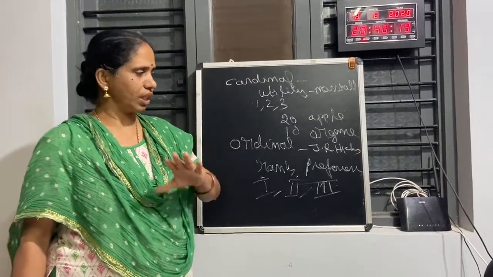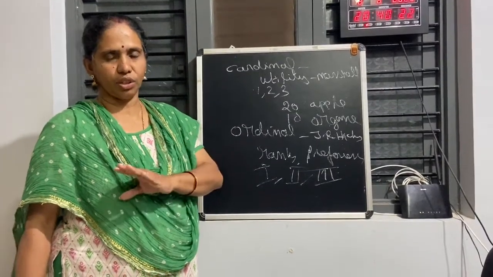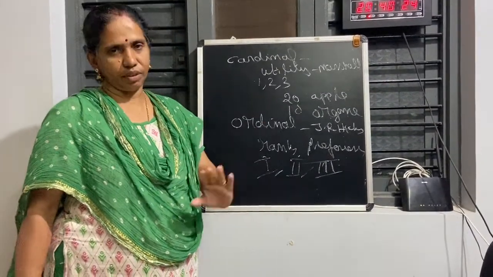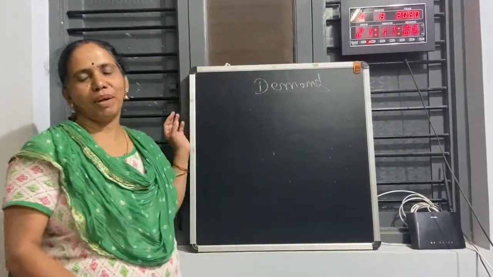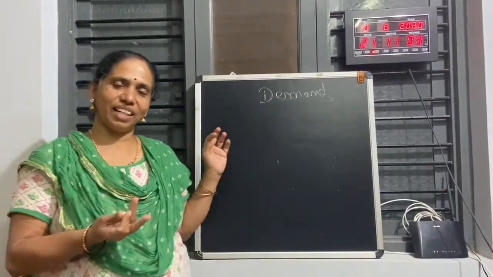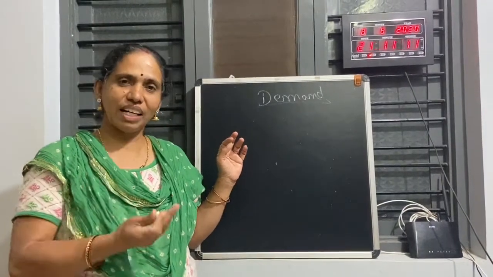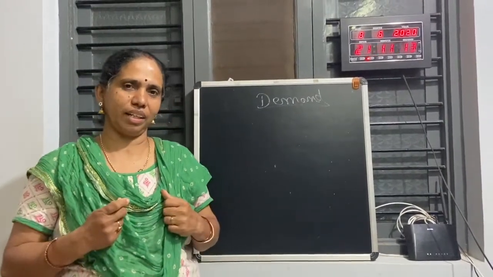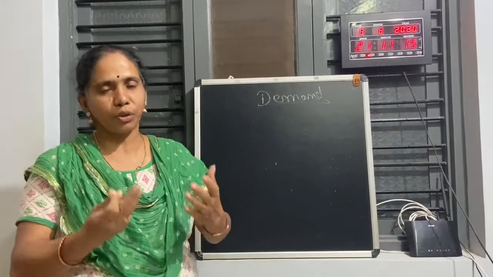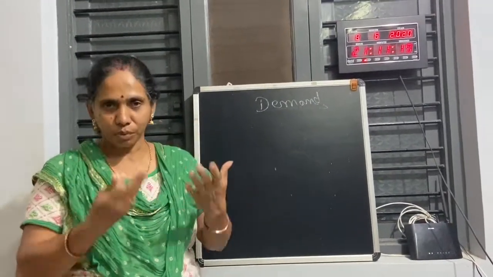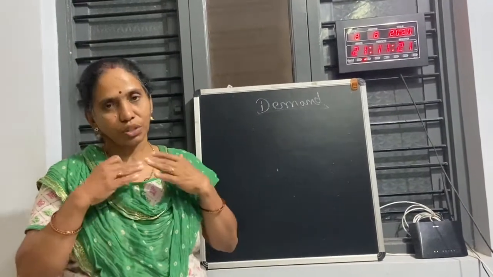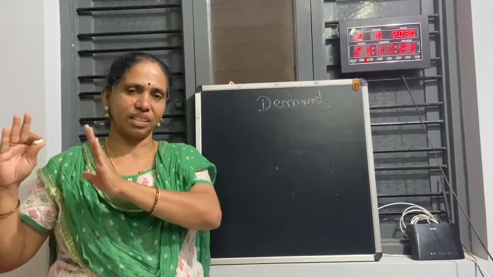Next we are going to see about demand, individual demand, the law of demand, all that we'll see. So what is demand? Demand means desire. What is desire? Willingness. Only willingness will create a demand in the market. So what else do they require? Ability to pay. So demand means we can say desire to buy, ability to pay and willingness to pay also. If all three come in, we can say it's a demand.